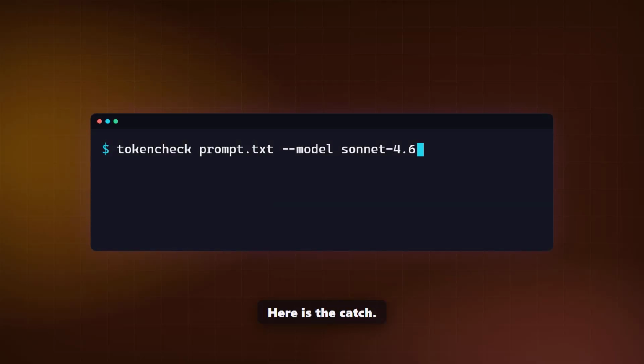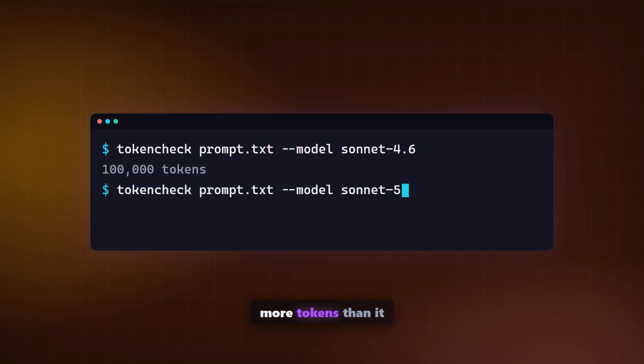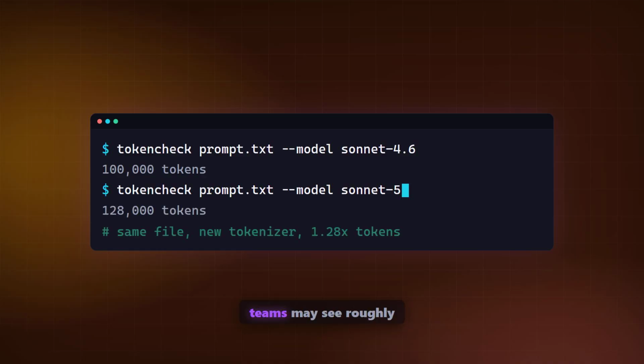Here is the catch. Sonnet 5 uses a new tokenizer, so the same prompt can become more tokens than it was on Sonnet 4.6. Depending on the content, teams may see roughly 1.0 to 1.35 times as many tokens. The pricing table is not the full bill.